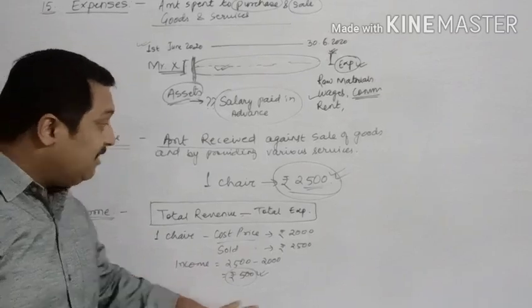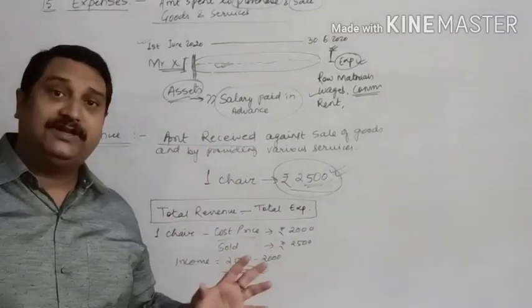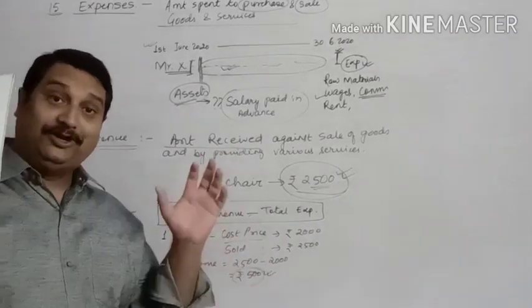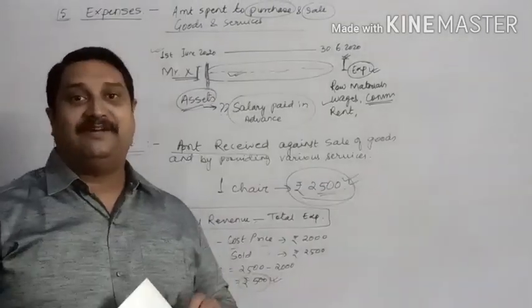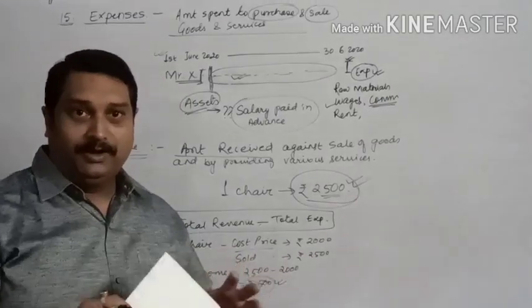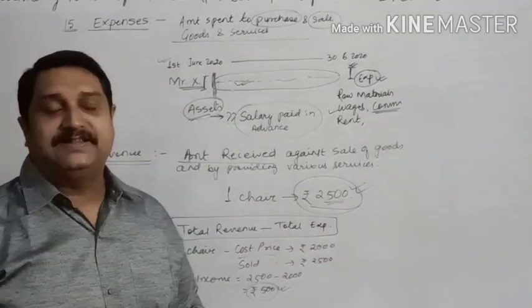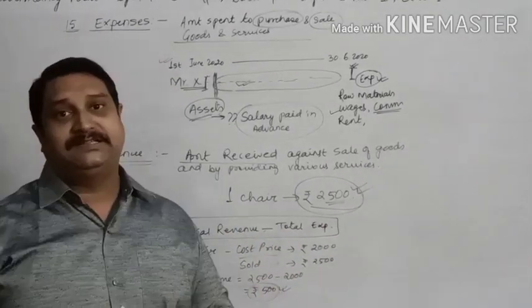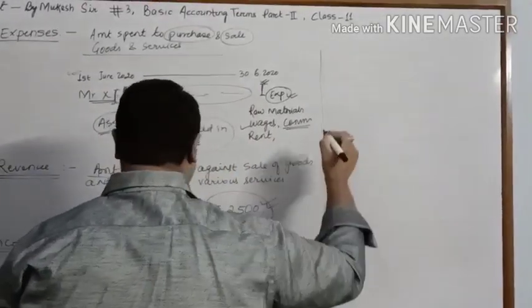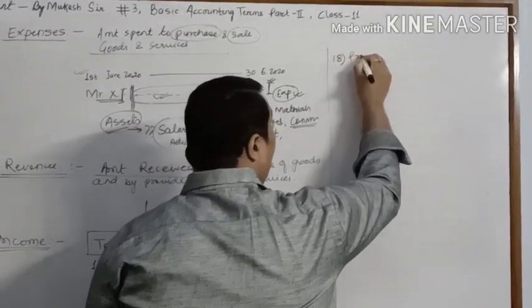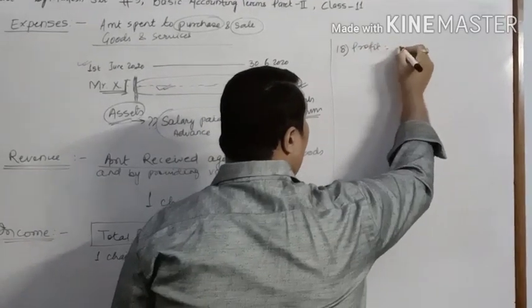But when we take all the transactions together, the total revenue which I have earned and the total amount which I have spent in order to purchase and sell goods and services, the difference will be considered my income. So you can extract another term from here itself, that is profit. What is profit?